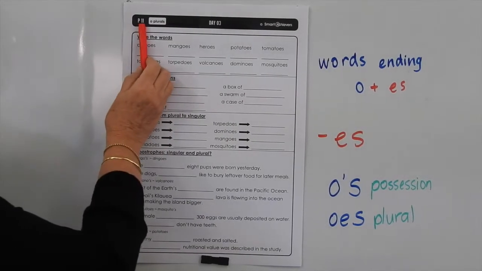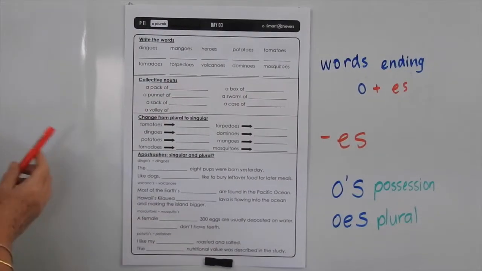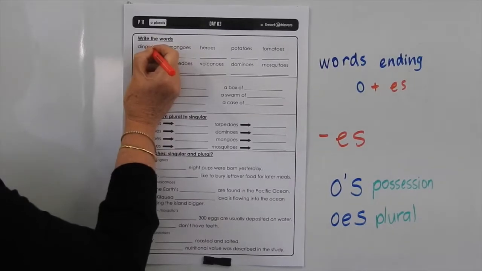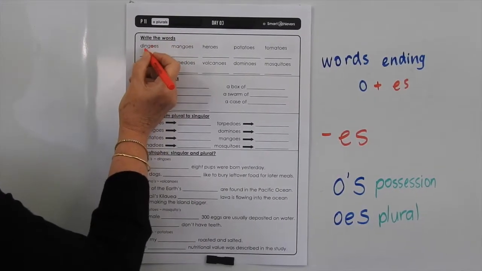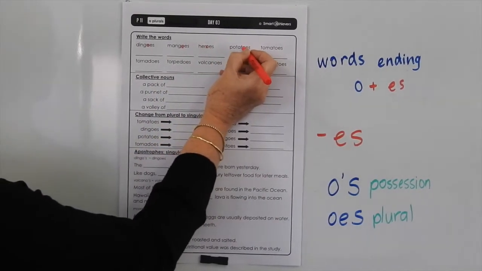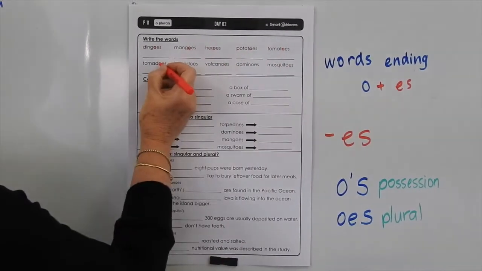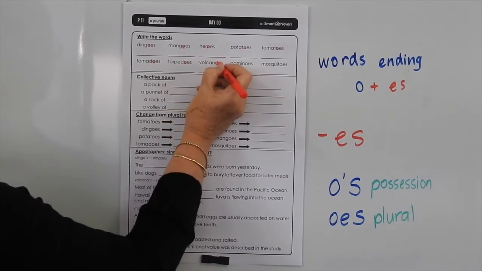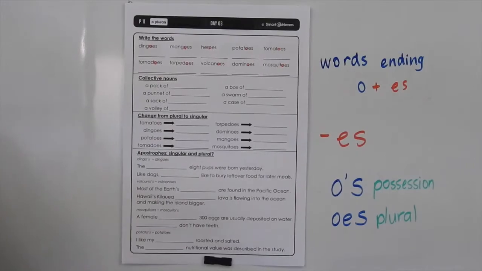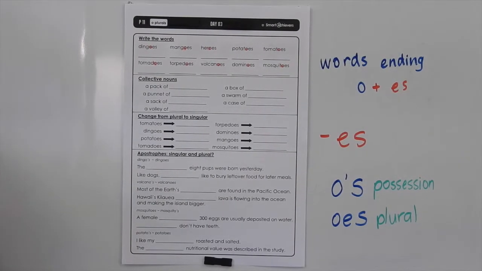This is level P, list 11, and we're doing the day 3 page. And in all of these base words, they're ending with one O after the consonant. So we've got dingoes, mangoes, heroes, potatoes, tomatoes, tornadoes, torpedoes, volcanoes, dominoes, and mosquitoes. Choose another colour and go back and highlight that ES.